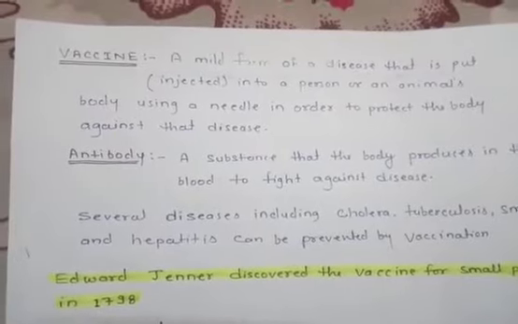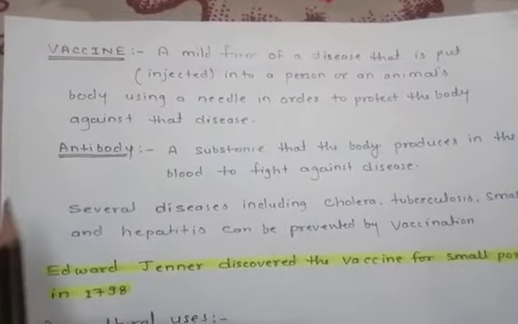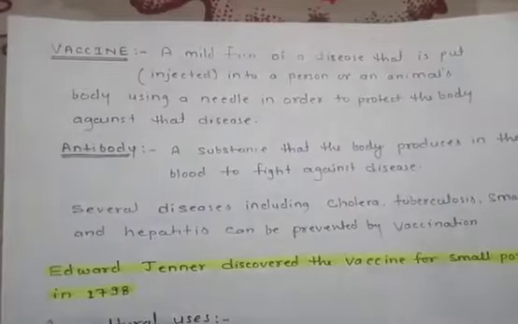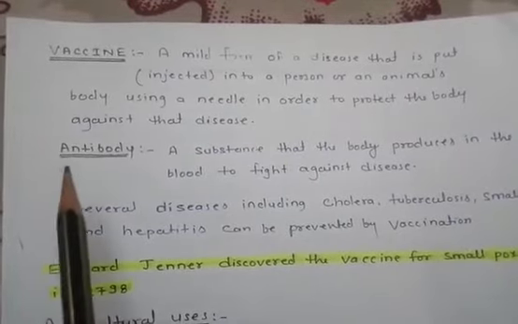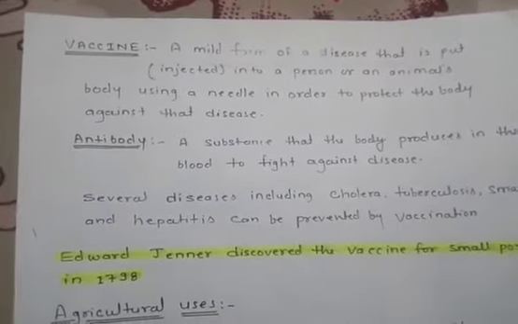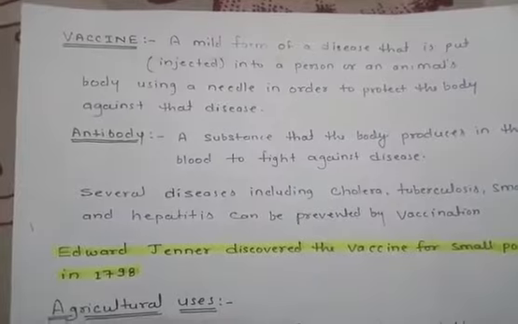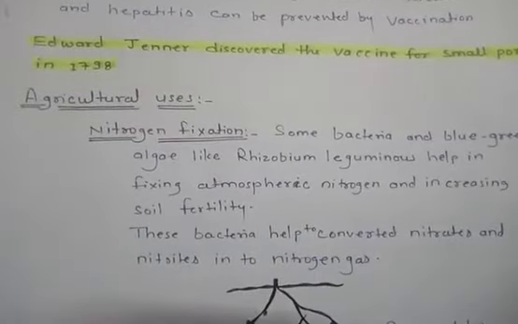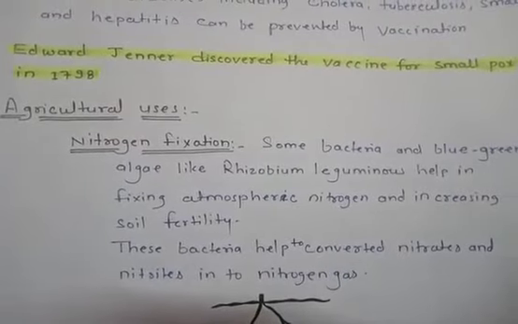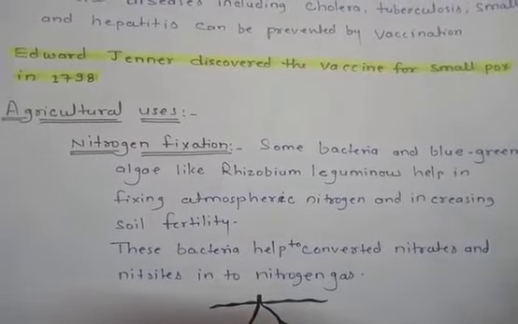I am Vikesh. As you know, we have already discussed the vaccine and the use of the vaccine, and we have also discussed the antibodies. We are discussing useful microorganisms. So we are moving to another part of useful microorganisms, that is agricultural uses. In it we have to discuss only nitrogen fixation.